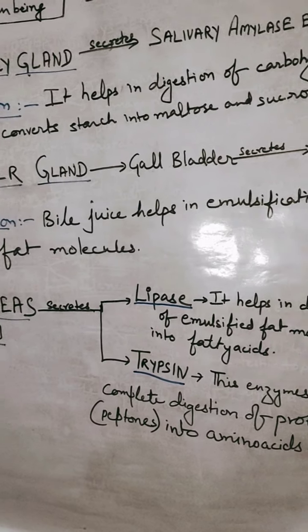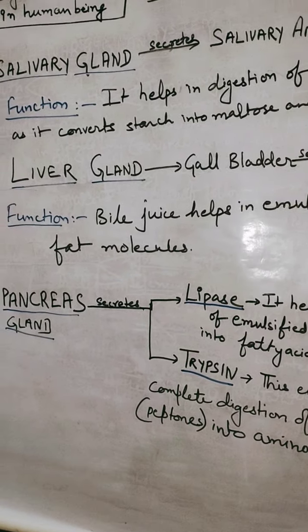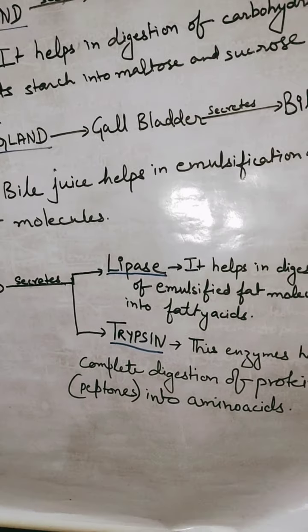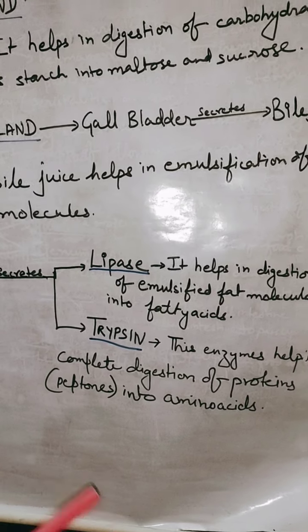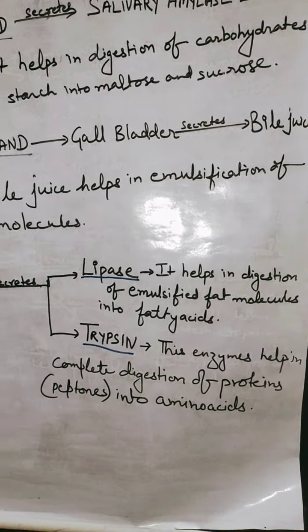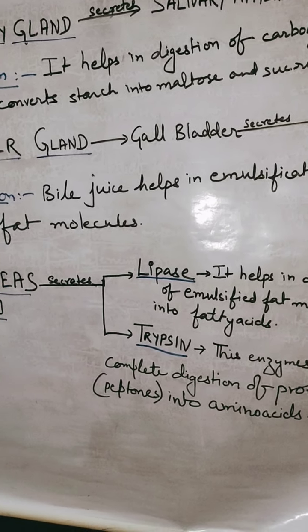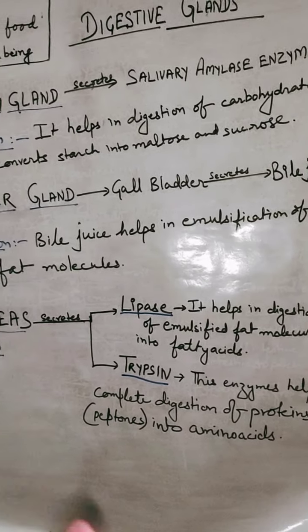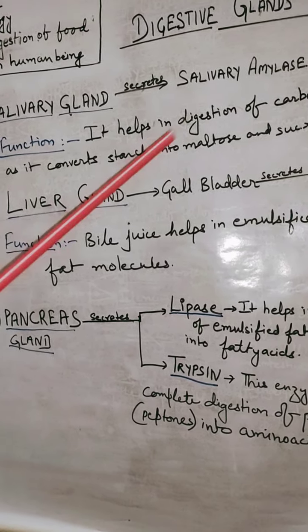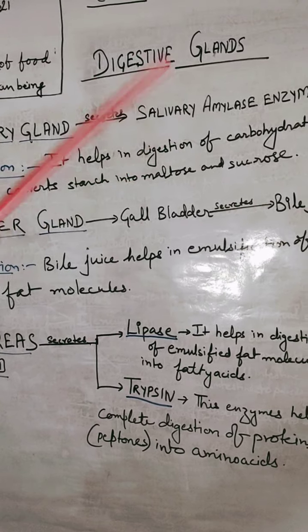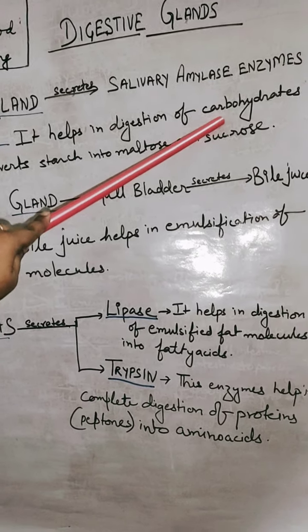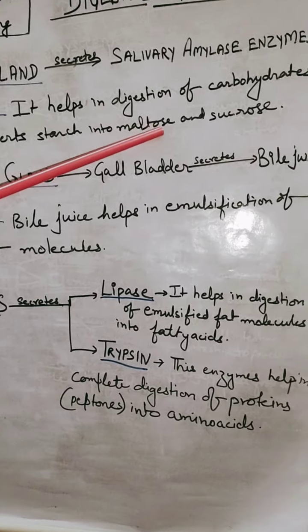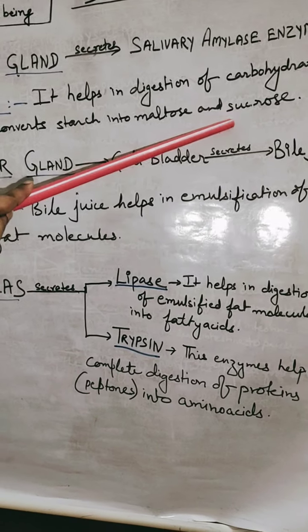Students, you might have experienced this while chewing a chapati or a bread. First, it is of no taste, but after chewing it for 30 to 40 seconds, what will you observe? It starts giving you a sweet taste. How does this sweet taste come? It is by the help of salivary amylase enzyme, which acts on the carbohydrate present in your bread or chapati and converts it into maltose or sucrose, which gives you the sweet taste.